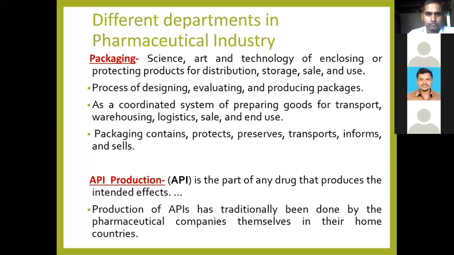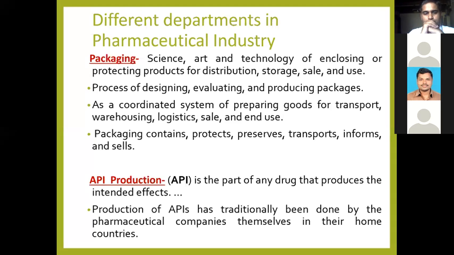Secondary packaging is the small boxes covering that strip or glass bottle to protect the dosage form or medicine. Another, tertiary packaging, is related to transport, warehousing, logistics and sale. That is the big boxes, depending upon the quantity of medicine, like big boxes for transport.